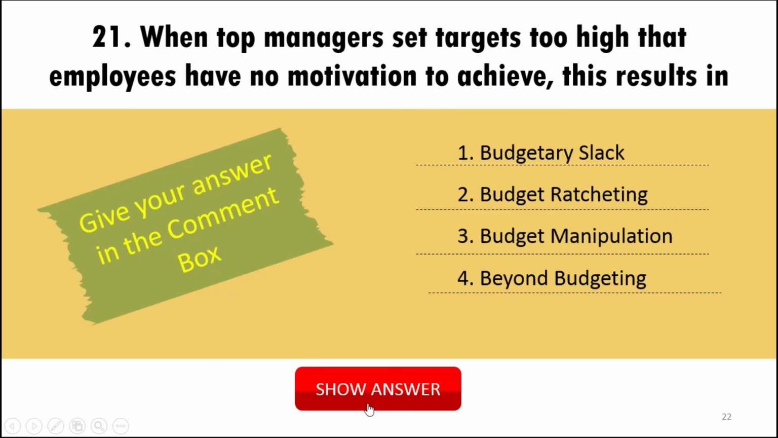Now the last question is for you to do. When top managers set targets too high, employees have no motivation to achieve the result. The target is so high that it becomes difficult for employees to achieve, so they don't have any motivation to work hard because they know that it is impossible to achieve. What is this situation called? Is it budgetary slack, budget ratcheting, budget manipulation, or beyond budgeting? What do you think is the correct option?